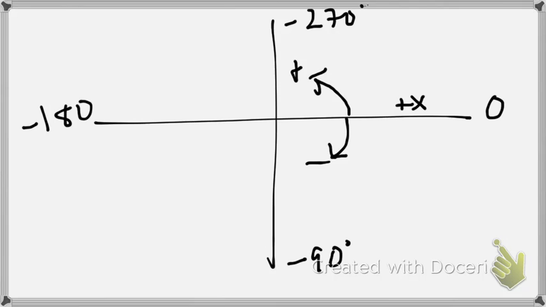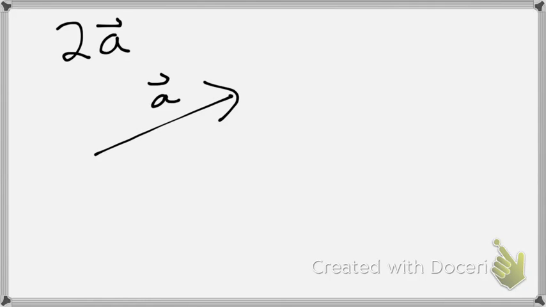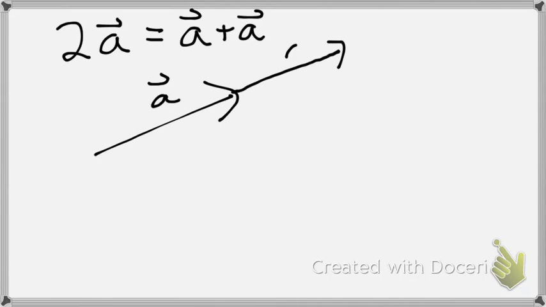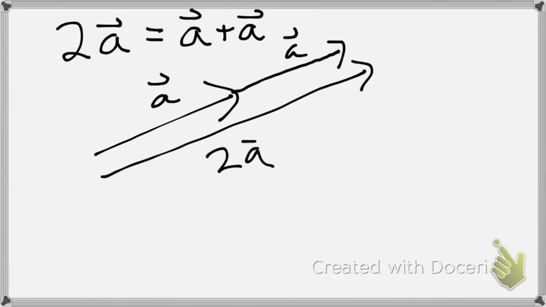Okay, a couple of other things. We can do math with vectors. And what is the result? Say I have some vector, just go with my old standby here, vector A, once again making a comeback. Well, if I want to know twice vector A, now look at what this really means. This really means A plus A. If we look at what multiplication means, it's really just repeated addition. So I'm going to take vector A and add on to it vector A. So here's vector A, and I'm going to go ahead and just tag vector A on it again, meaning that, well, there's 2A. It's twice as long.